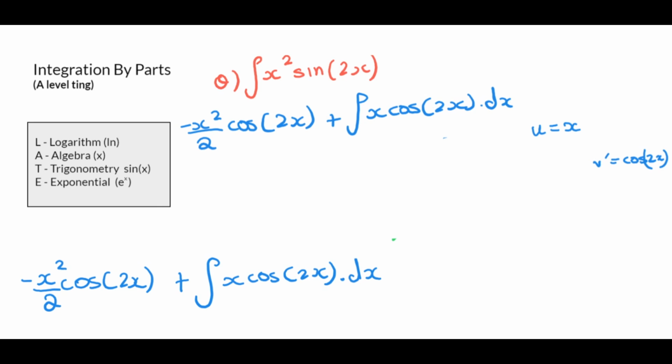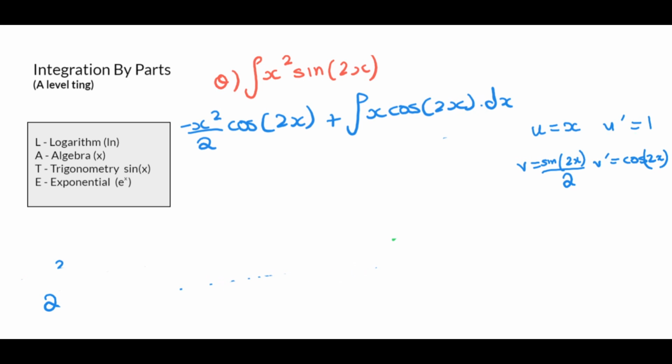Now, u dashed is going to be 1. And then v, remember, we integrate cos, it gives me sine. Rewrite the inside, and then divide it by the derivative of the inside 2x, which is 2. And that's the answer here. Also, my bad, let me rub out the bottom bit as well. It's taking too much space. Because this is a weird topic, it's a lot of writing and everything there. Alright, cool. So we know the by parts equation is uv minus the integral of vu dashed, yeah?